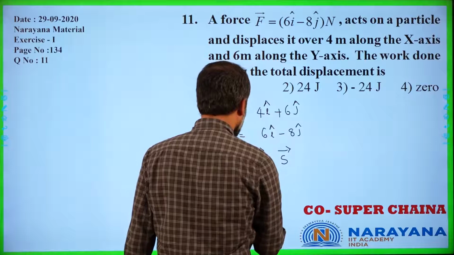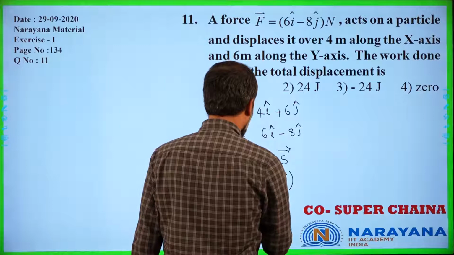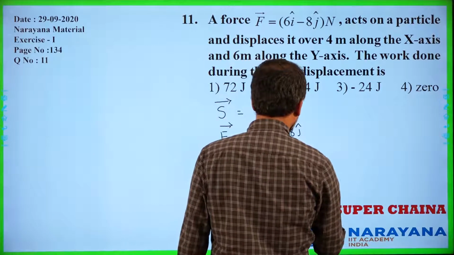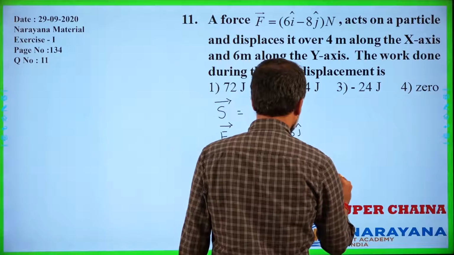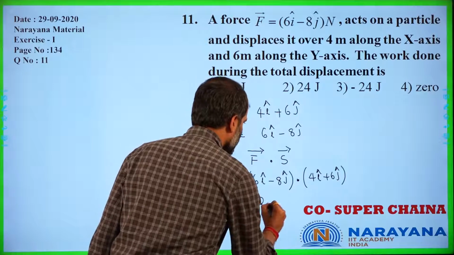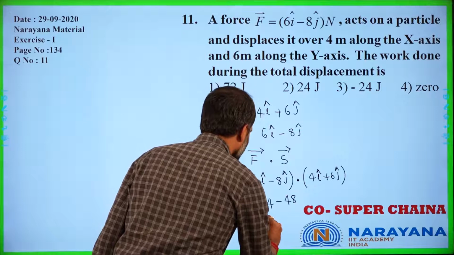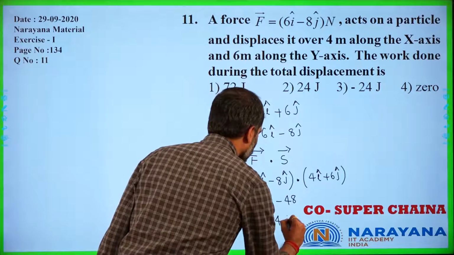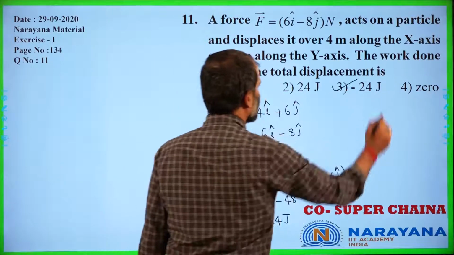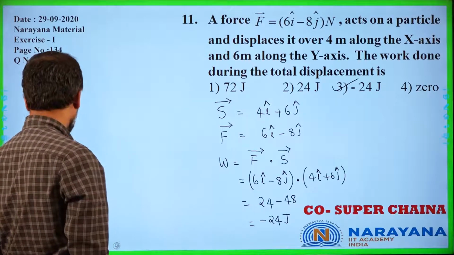So force is equal to 6i cap minus 8j cap dot 4i cap plus 6j cap. So it is 4 sixes are 24 minus 6 eights are 48. So it is minus 24 joules is the work done, which is matching with our third option here, right? Moving on to our next slide.